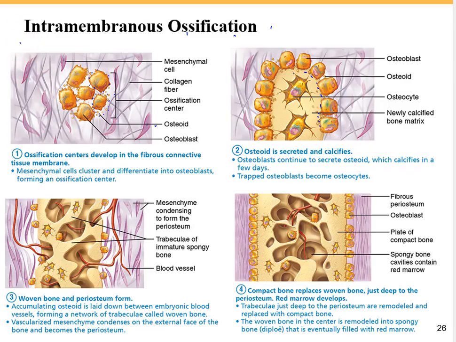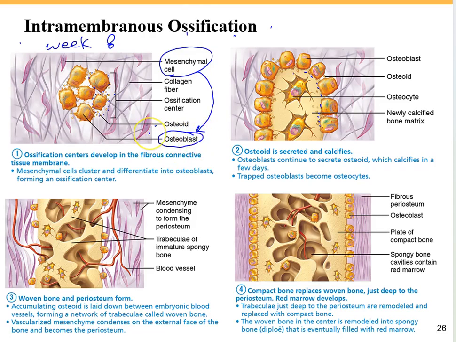Now let's have a quick review of the intramembranous ossification. For intramembranous ossification, which is going to begin at week 8 of our embryonic development, we need to have the mesenchymal tissue, or mesenchyme, or the mesenchymal cells. These mesenchymal cells are able to divide and differentiate to new cells, which are osteoblasts.